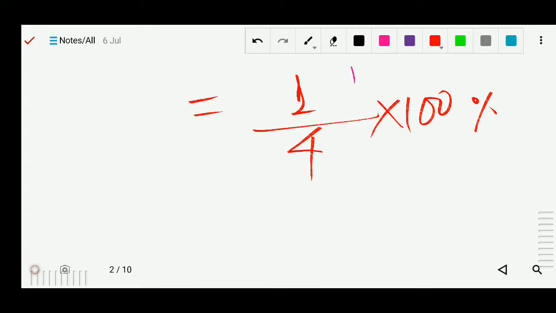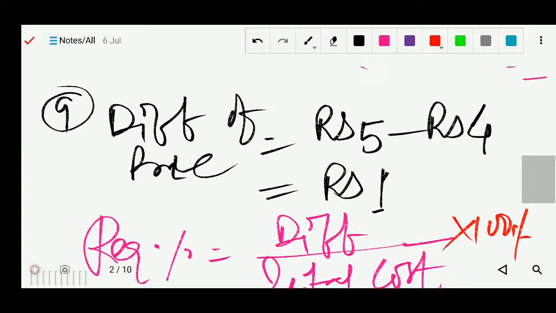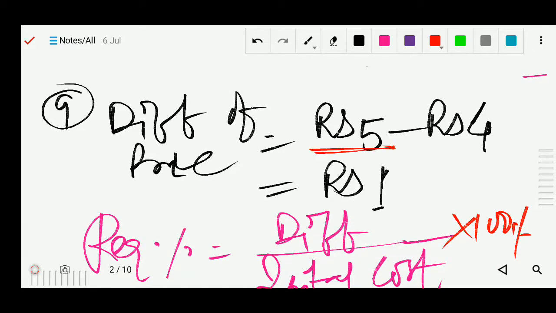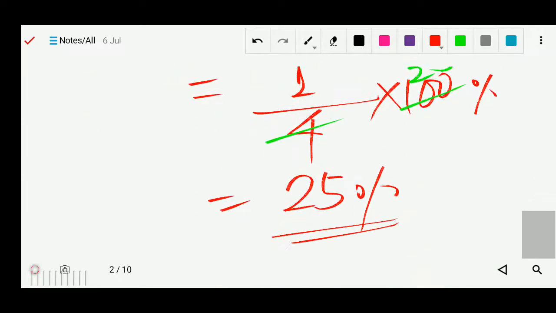Now we can solve it. 4 2s are 8, 25. So what is the answer? 25%. That's the required percentage. So what we have done: only find the difference, that was the increase, and it was the initial cost. So the difference is 1 rupee. We write the difference there, and we compare from the initial. So write there initial and multiply by 100%. So we find the required percent.